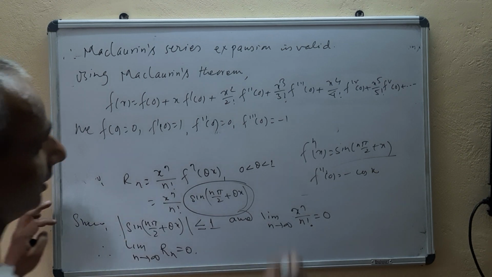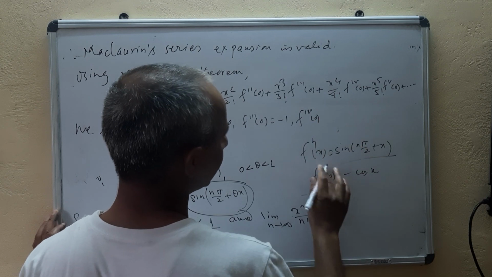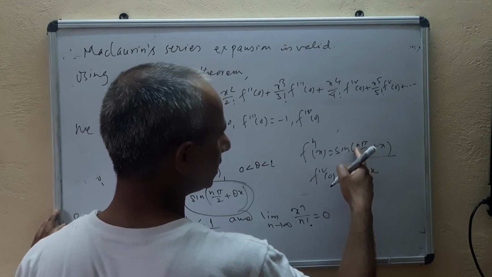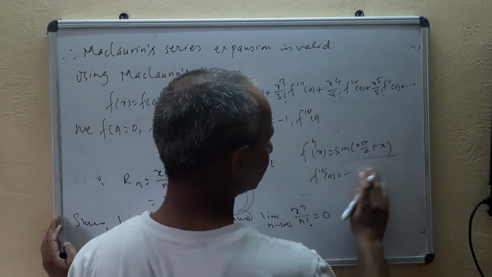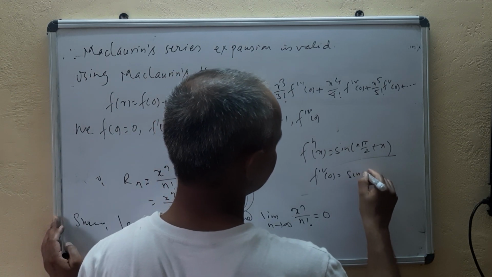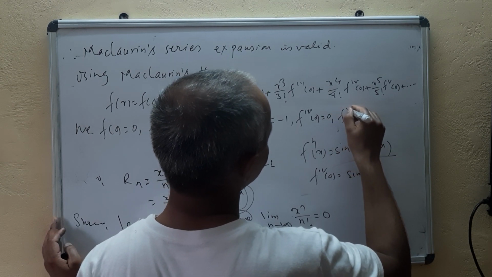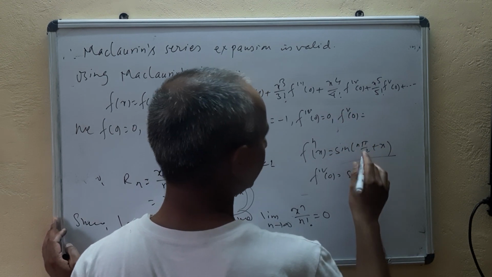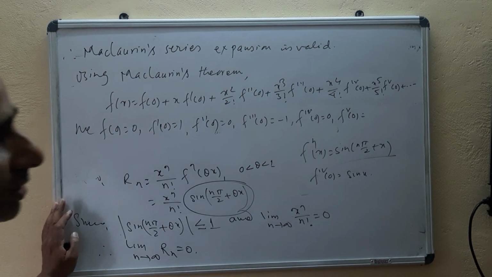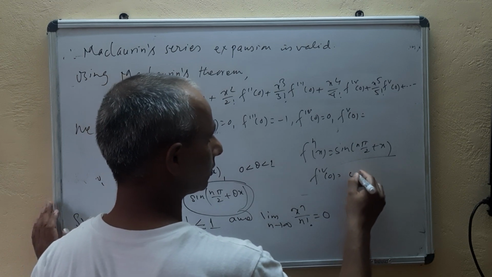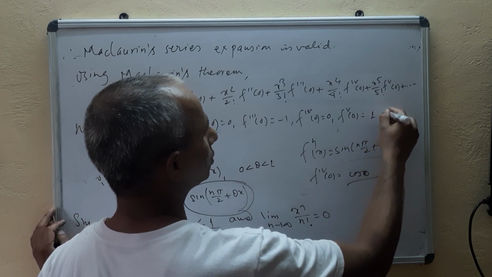And f fourth of 0: if you take 4 you will get sin(2 pi plus x), means sin x. Sin x means sin 0, 0. Then f fifth of 0: you have to take out 5. 5 pi by 2 means cos x. Cos x means cos 0 it will be. Cos 0 means 1 and so on.